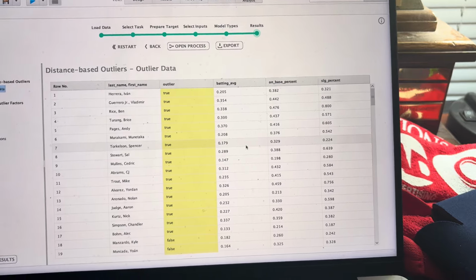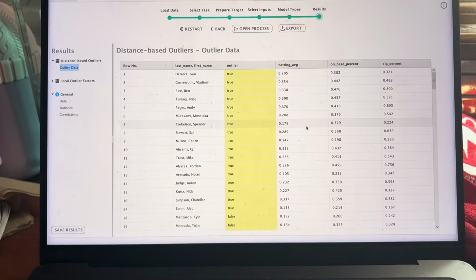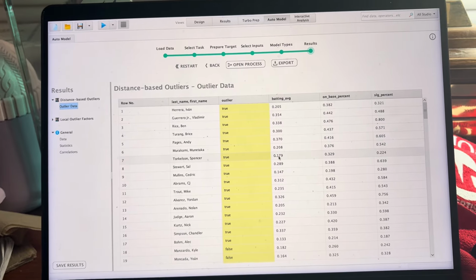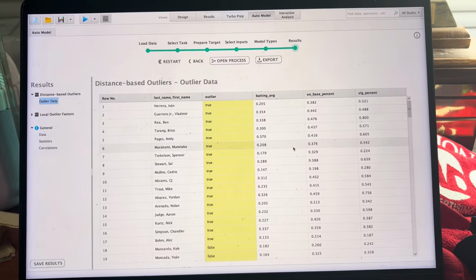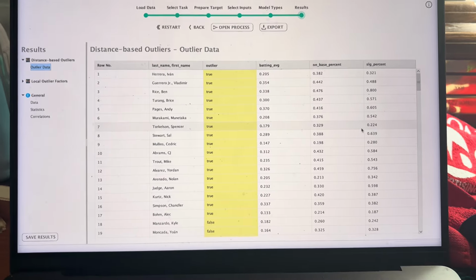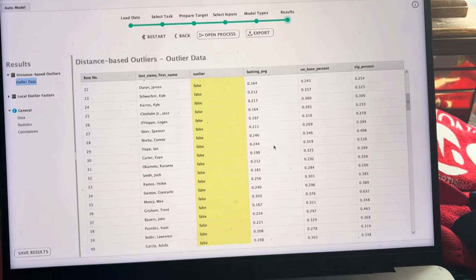But then you have somebody like Spencer Torkelson, who has been on the Tigers, which have kind of disappointed so far this year, and they were my AL Central pick. Spencer Torkelson has a 179 batting average, a 329 OBP, and a 224 slugging. A rough year for Torkelson, but stats that maybe would not stand out without outliers. We'll go here into the false categories.